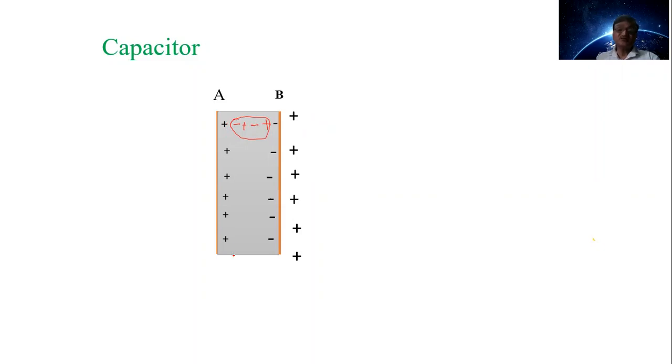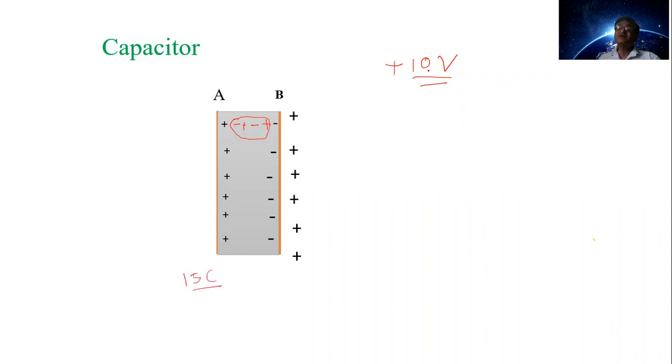समजा पॉझिटिव्ह चार्ज असेल on this plate A, suppose that develops the potential of 10 volt. इथे समजा चार्ज तुम्ही काहीतरी दिला असेल त्या ठिकाणी 10 coulomb or suppose 15 coulomb that we can consider.